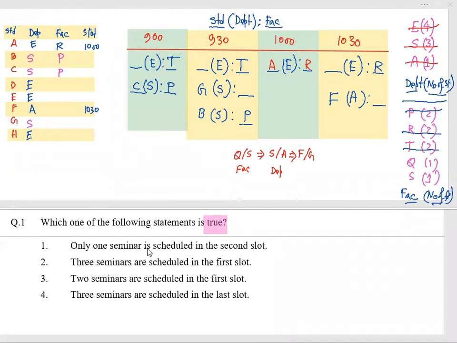First one, only one seminar is scheduled in the second slot. Second slot, 2 seminars, so it is wrong. 3 seminars are scheduled in the first slot. First slot, 2 seminars, it is also wrong. 2 seminars are scheduled in the first slot. It is right.